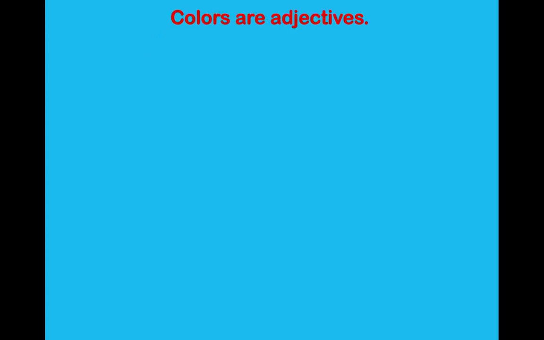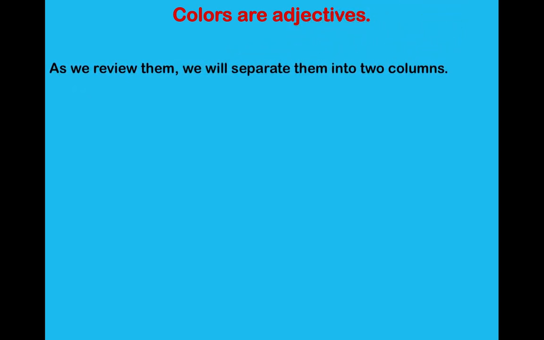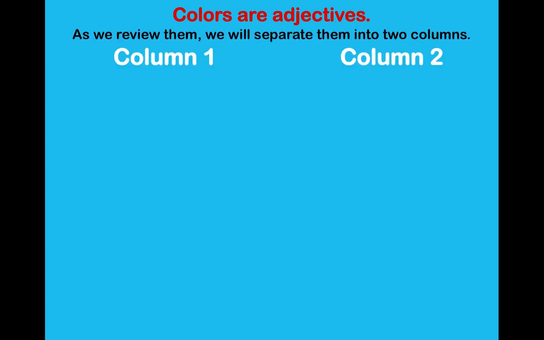Colors are adjectives. As we review them, we will separate them into two different columns. We're going to have column 1, then we're going to have column 2. Our first color is rojo. We're going to put rojo under column 1. Our second color is azul, and I'm going to put azul on column 2. Let's see what we have next. We have negro. Negro is also going to go under column 1.